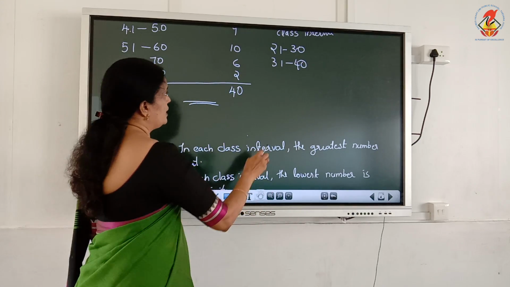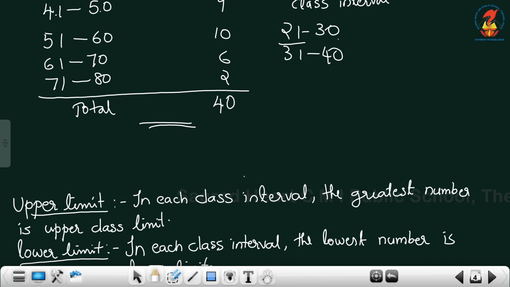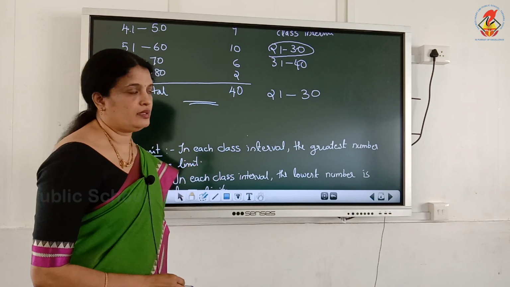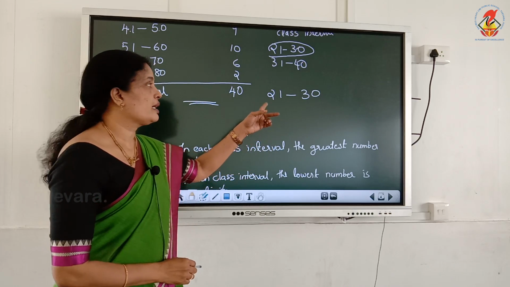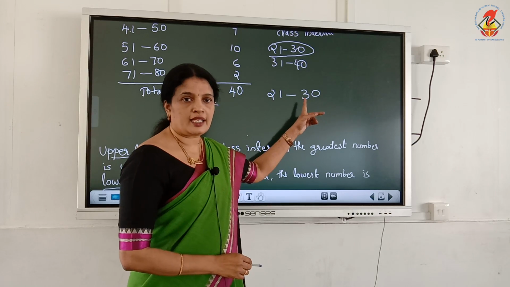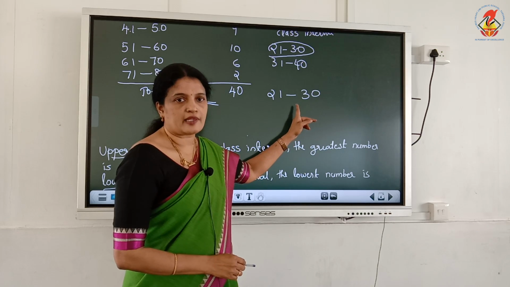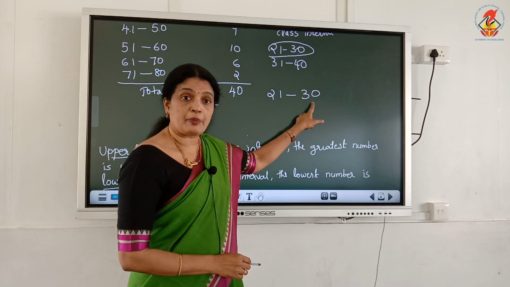In this class interval 21 to 30, what are the upper limit and lower limit? Upper limit means the greatest number in the class interval. What is the greatest number in this class interval? 30 is the greatest number. This is the upper limit.